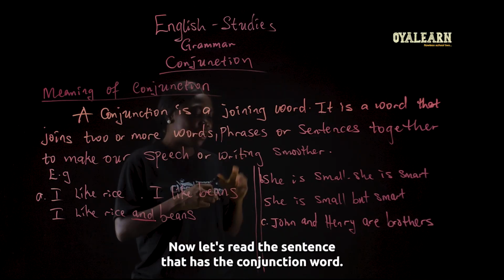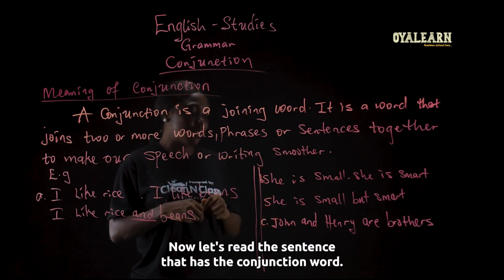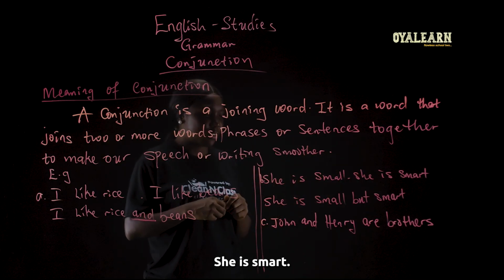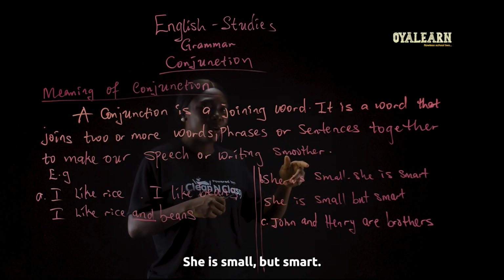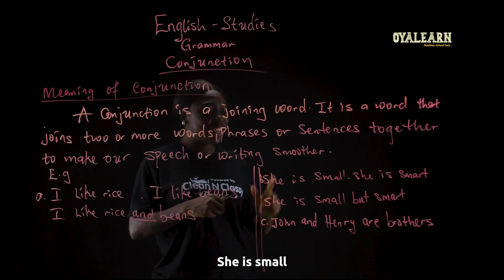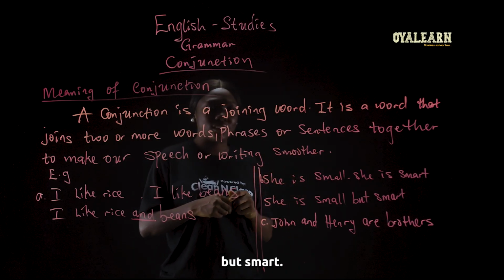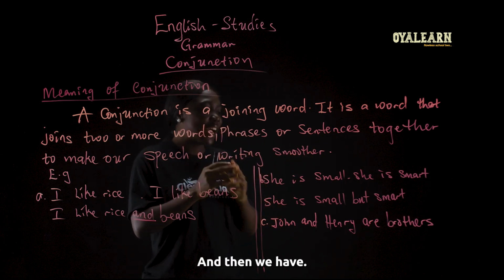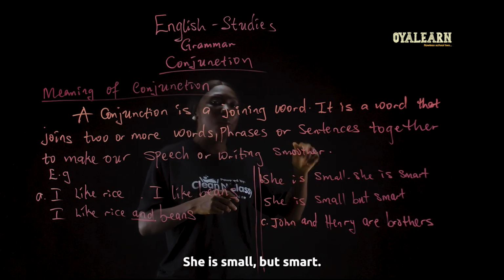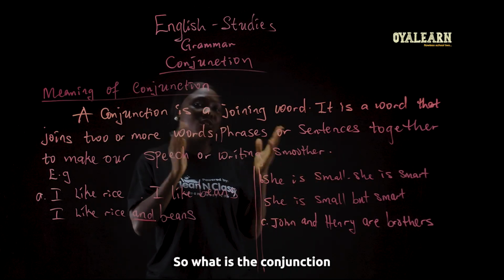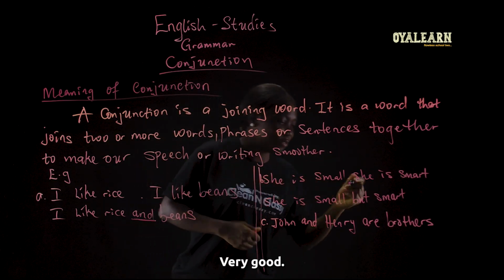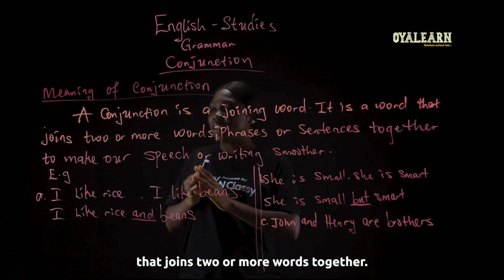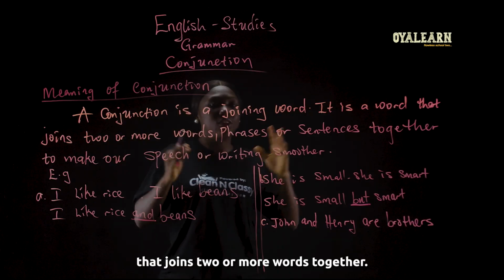Now let's read the sentence that has the conjunction word. She is small but smart. Now, what did you take note of? The two sentences are now joined together, and then we have she is small but smart. So what is the conjunction used here? But. Very good. Now, like I said earlier, conjunction is a word that joins two or more words together.